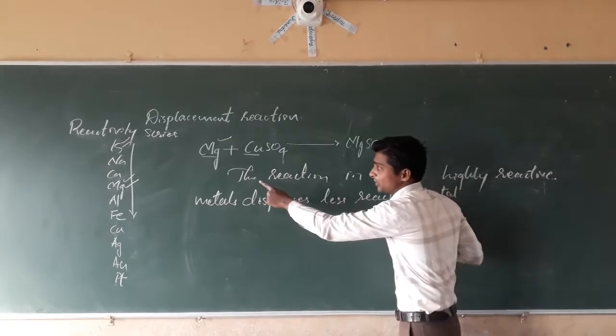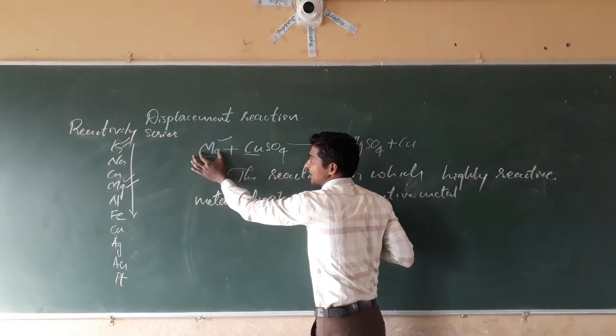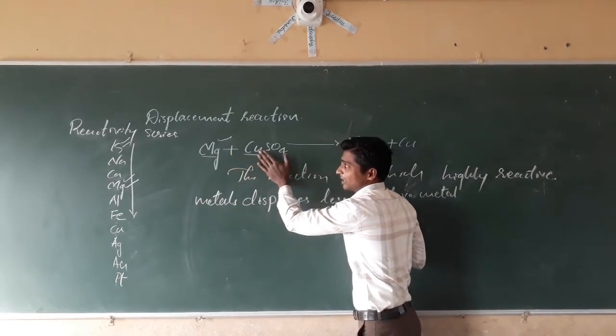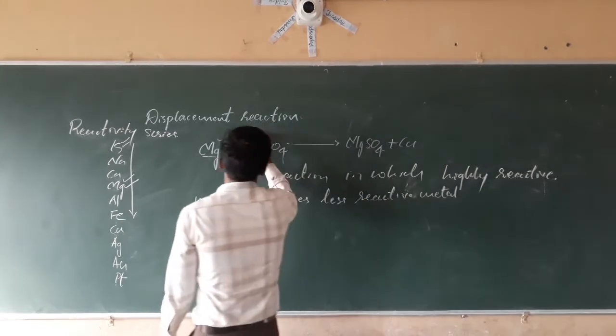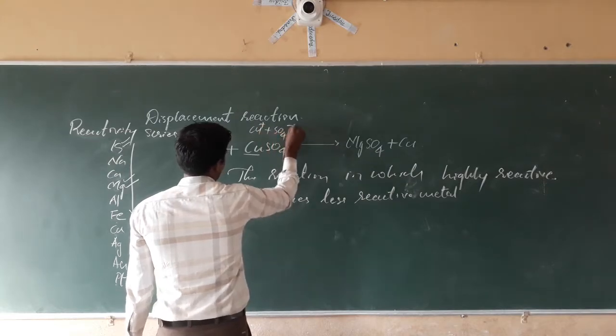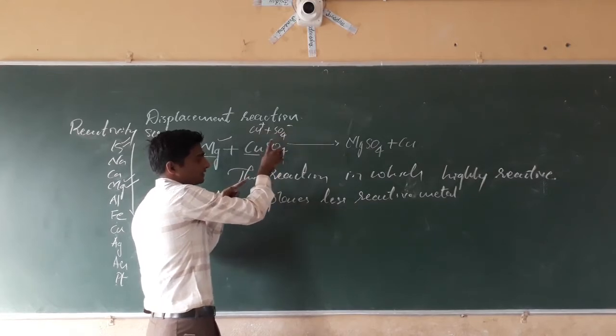See what is the definition? The displacement reaction is a reaction in which a highly reactive metal displaces the less reactive metal from its ion. See, Cu2+ and SO4 2-, there will be ions in the aqueous solution.